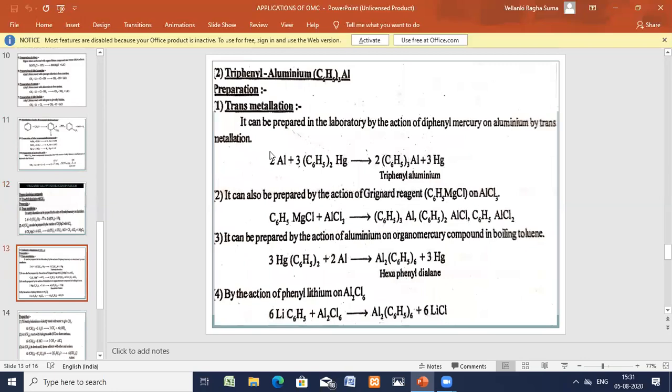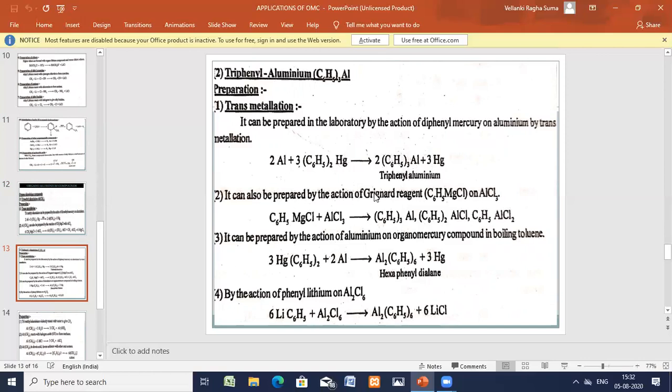Now we'll see triphenyl aluminium, how it is prepared. Again the same process, that is transmetallation. Metals are exchanged. Diphenyl mercury compound is taken and the aluminium. For this, the exchange process takes place. Aluminium is going to the mercury place and the mercury is coming outside. Okay. Diphenyl mercury compound is taken. For this, aluminium is added and mercury is coming outside.